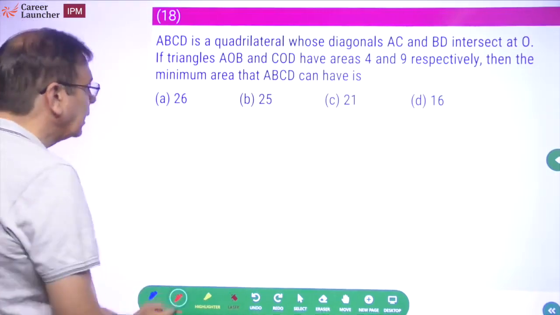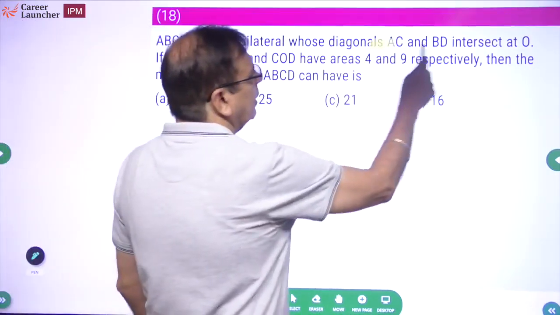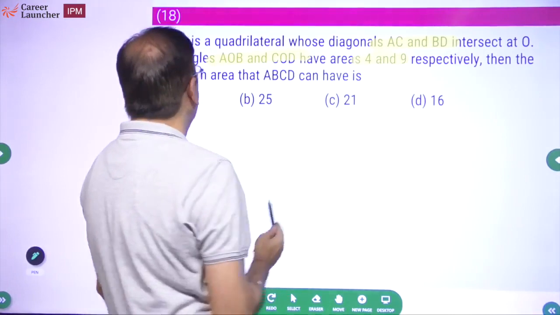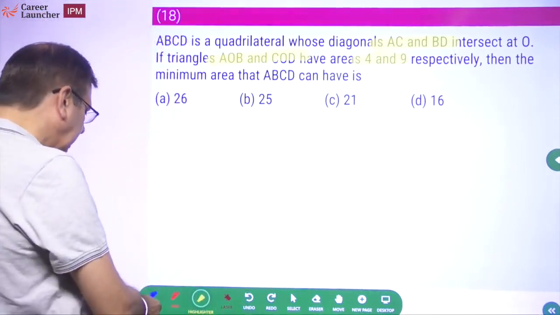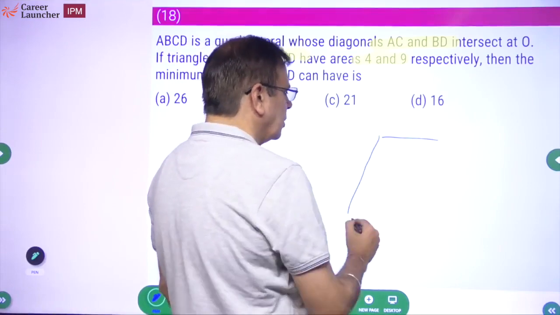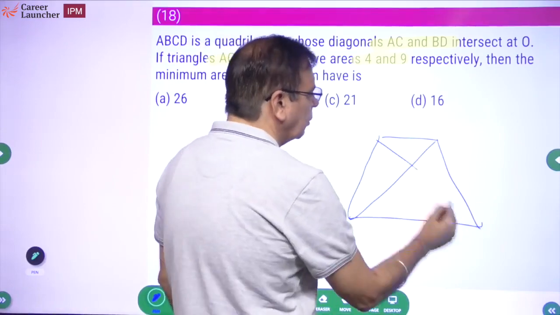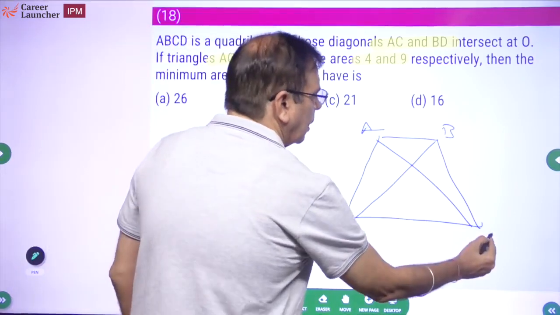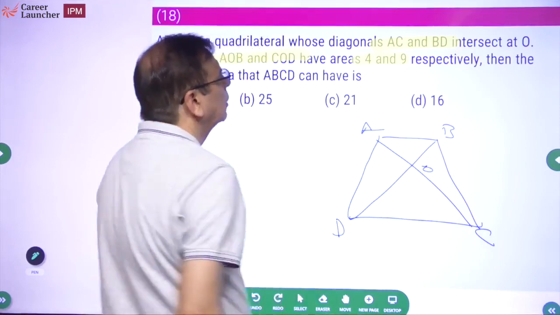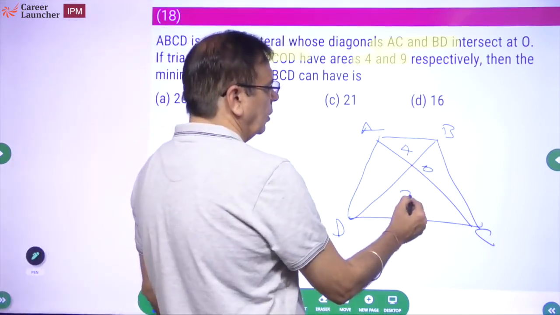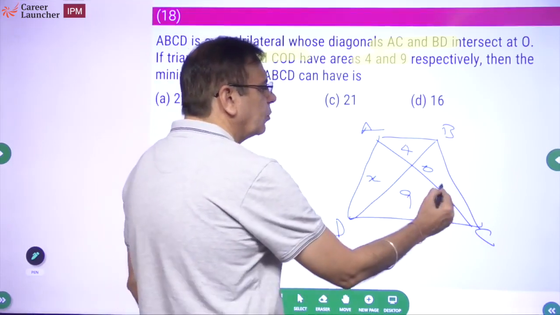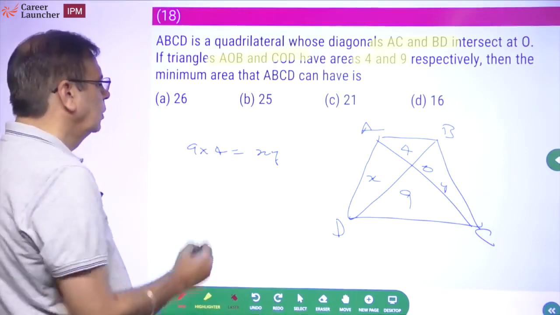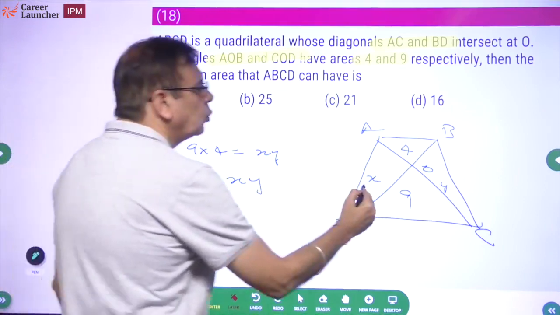Okay. ABCD is a quadrilateral whose diagonals AC and BD intersect at O. Triangles AOB and COD have areas of 4 and 9 respectively. Then the minimum area that ABCD can have. बहुत simple है तो. It is a standard question. Let's say it is a quadrilateral ABCD, we know that AOB, this is O. The question is saying AOB has an area of 4, this is 9. If I say this has an area of x, this has an area of y, what does it mean? 9 into 4 should be equal to x into y. So 36. The product of these two areas has to be 36.